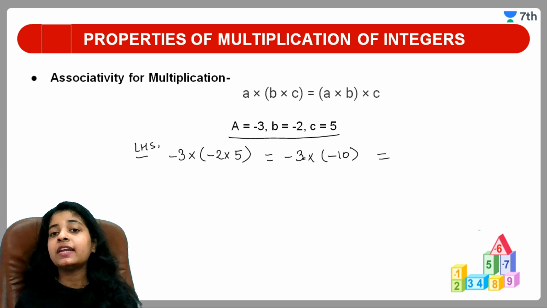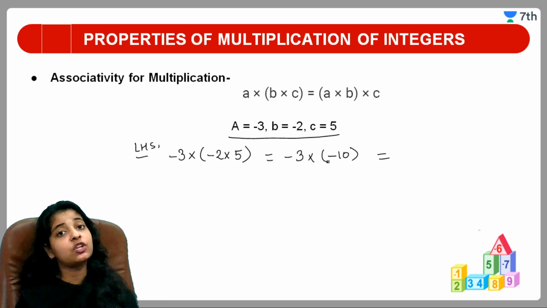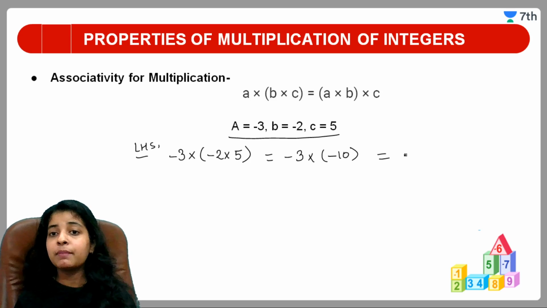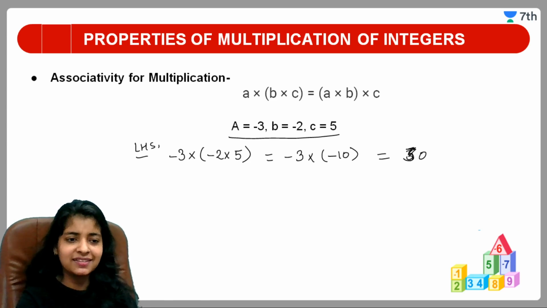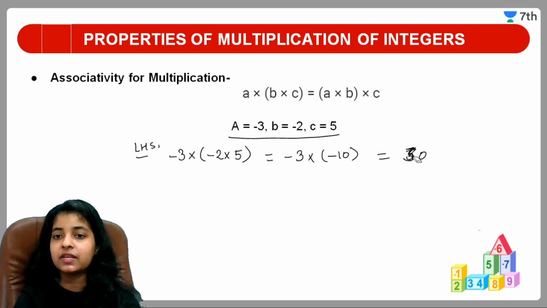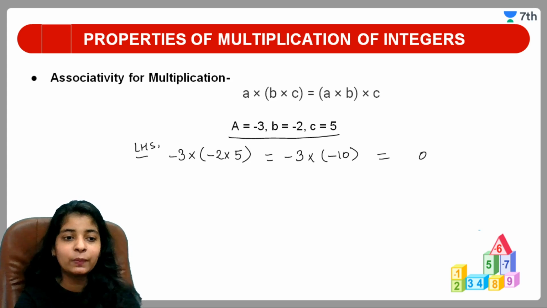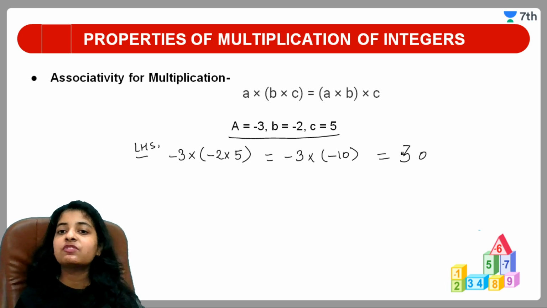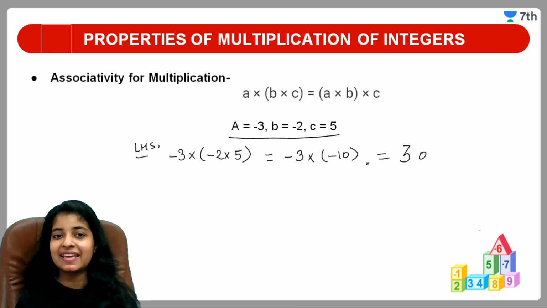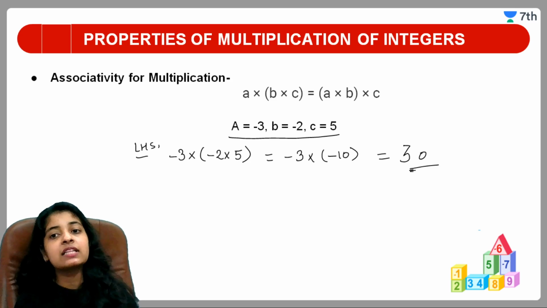Here two negative integers are there. Multiplication of two negative integers is a positive number. So you have to just multiply the normal numbers and put the sign. Okay, so we will get the result 30. As we will put a positive sign here, if no sign is there means positive sign is there. This is the answer of our LHS.